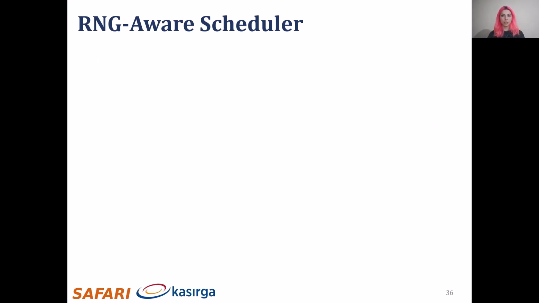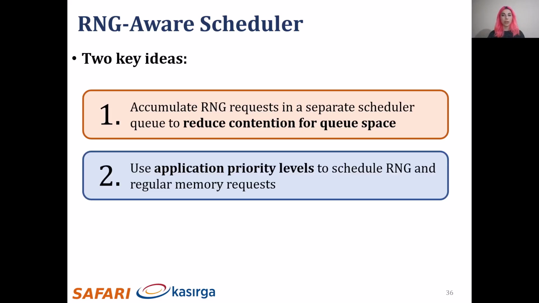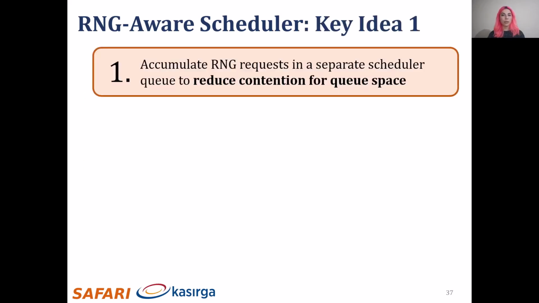We create our design based on two key ideas to solve these problems. The first idea is to accumulate RNG requests in a separate scheduler queue to reduce the contention for queue space between the two types of requests. And the second idea is to use application priority levels to schedule RNG and regular memory requests, with switching in between less frequently. Let's first talk about accumulating RNG requests in a separate scheduler queue.